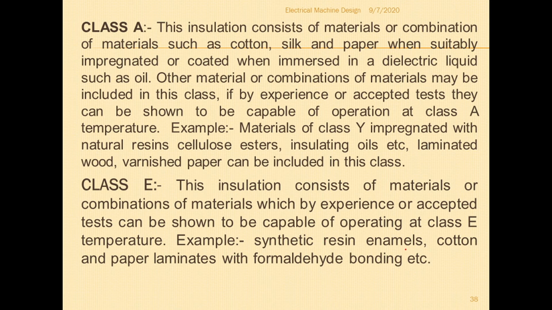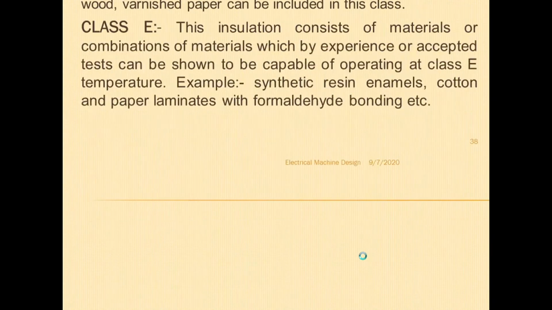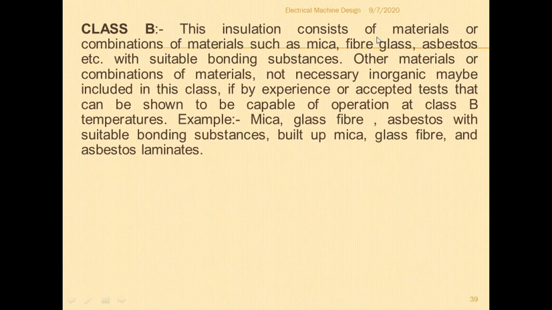Synthetic resin enamels, cotton and paper laminates with formaldehyde bonding, etc. So synthetic resin enamels, then cotton and paper laminates with formaldehyde bonding will be included in class E. So that is the example. So next, class B.